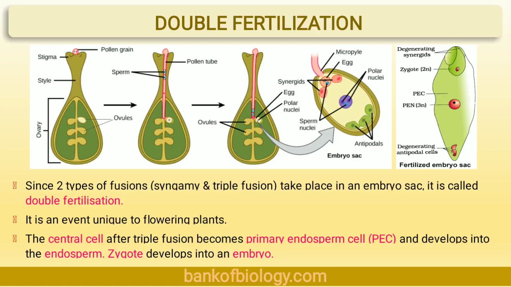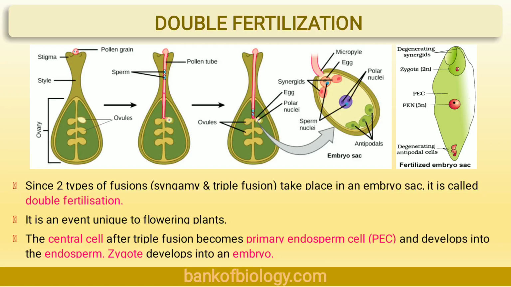The zygote develops into an embryo. So what is the future of this zygote? It develops to form the embryo. And what about the PEN, that is the primary endosperm nucleus? It develops into the triploid endosperm. So this was the fate of the zygote and the primary endosperm nucleus. The zygote develops to form the embryo. The triploid PEN develops to form the triploid endosperm.